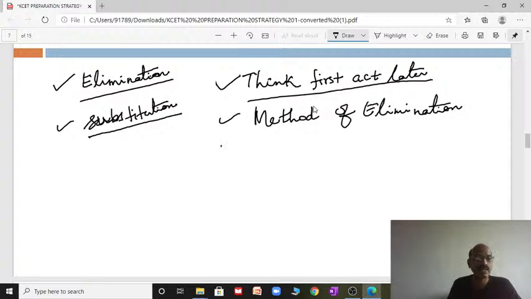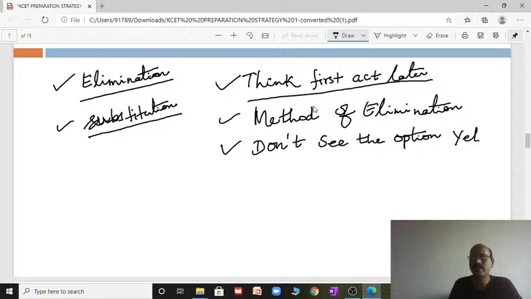Method of elimination. Don't look at the options yet. Once you read the question very carefully and thoroughly, think about which concept it belongs to. No need to go to the options; your brain itself will analyze the question and come up with the answer.